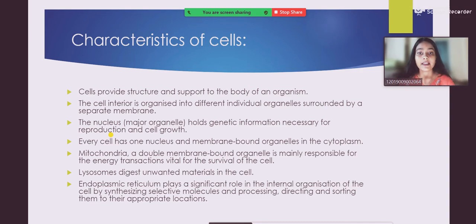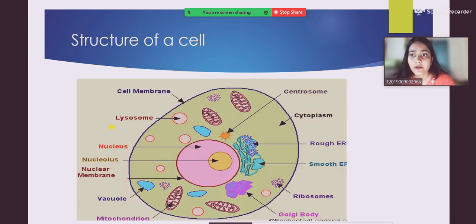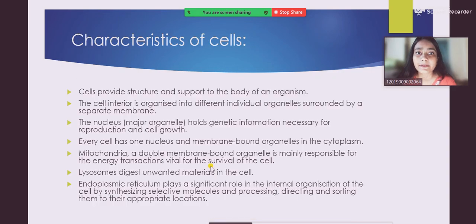Now, next, every cell has one nucleus and membrane-bound organelles in the cytoplasm. So every cell contains only one nucleus, as we have seen here, right? And membrane-bound organelles in the cytoplasm. Then we have what? Mitochondria. So what is mitochondria?